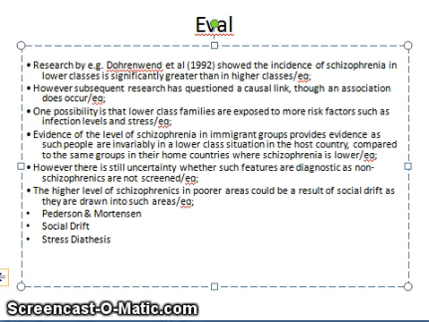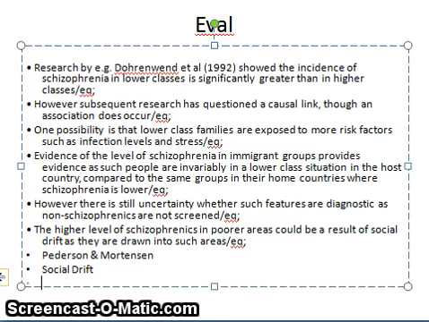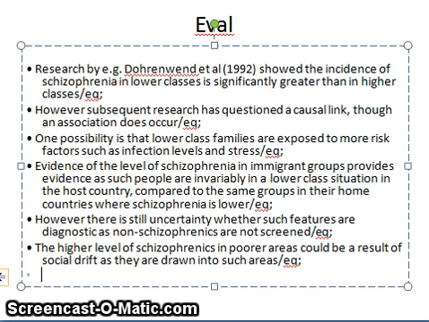There should be something else I'm thinking. Oh yeah, the other thing that could possibly influence the results is that it's biased, possibly. So perhaps black people or second generation immigrants or the poor are more likely to be diagnosed with schizophrenia. It's not that they actually get schizophrenia more, it's just that doctors are going to feel more comfortable or more confident diagnosing them with schizophrenia, or in reverse, richer people are less likely to be diagnosed with schizophrenia because the doctors don't feel confident in doing that. So we can question whether it's actually a real thing, or whether there are extraneous variables that affect the results.